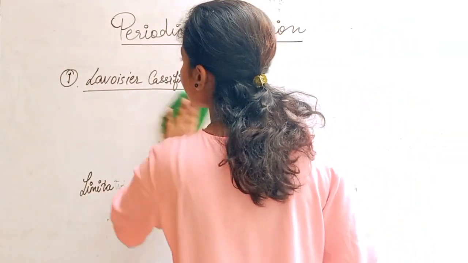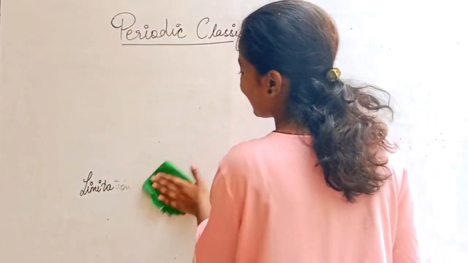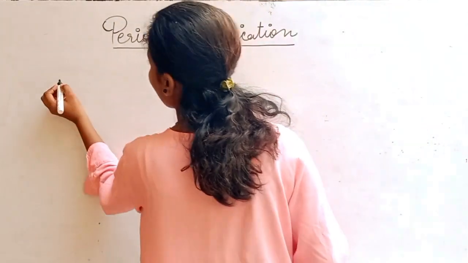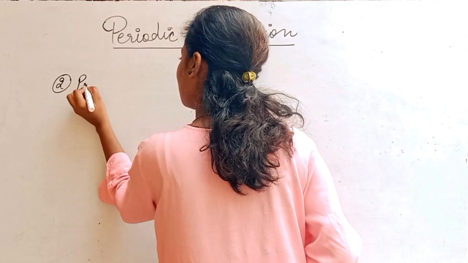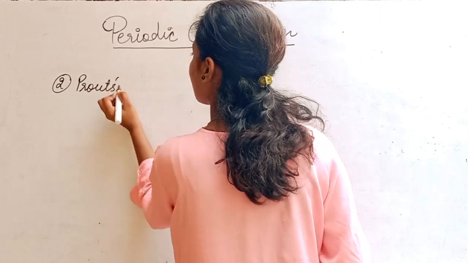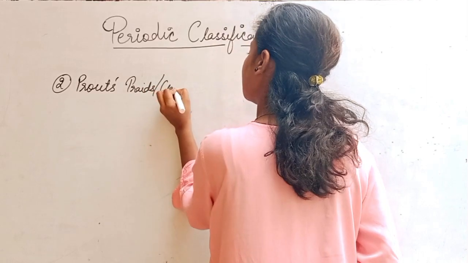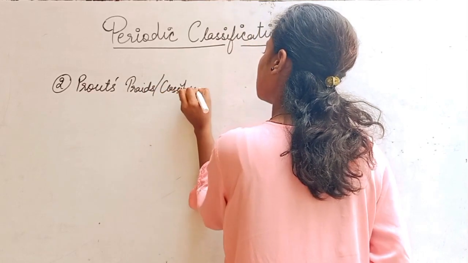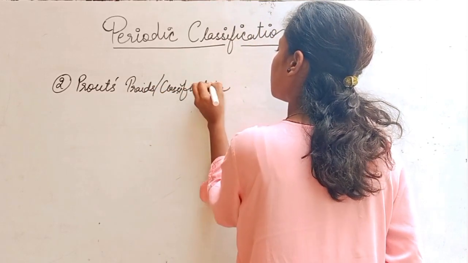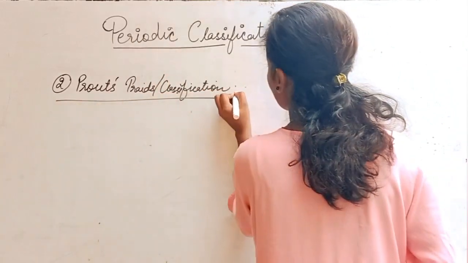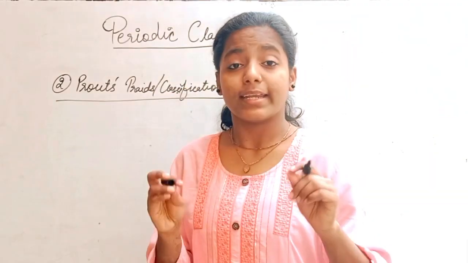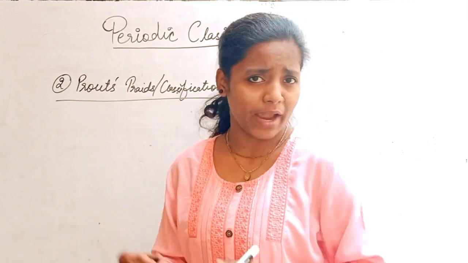Moving ahead to the second scientist and a well-known scientist, that is your Prout's classification. Now what Prout says? Prout says that every element is made up of your hydrogen atom.